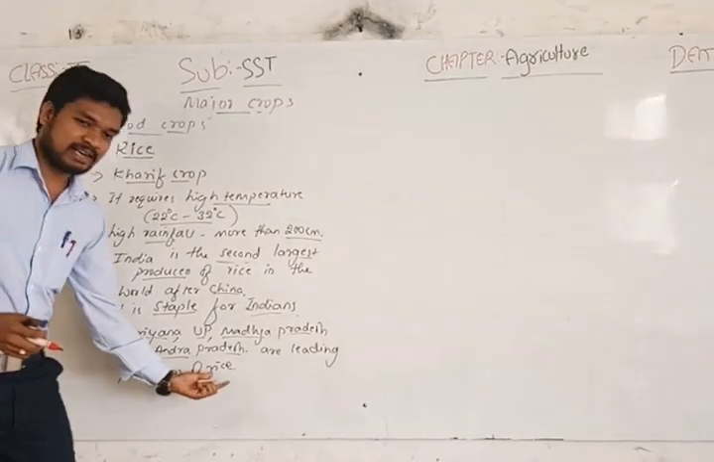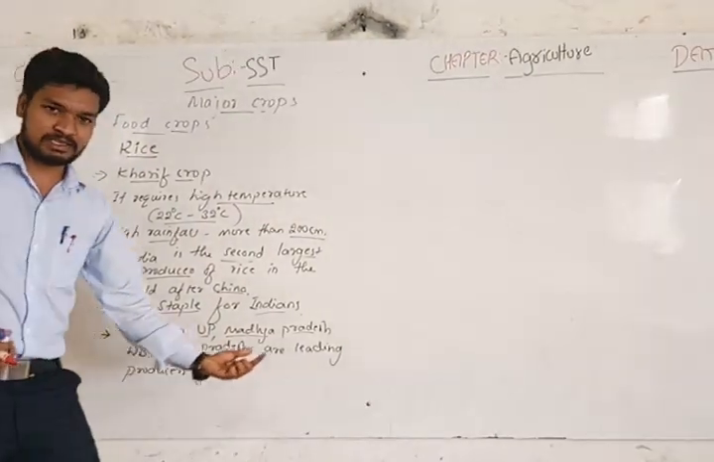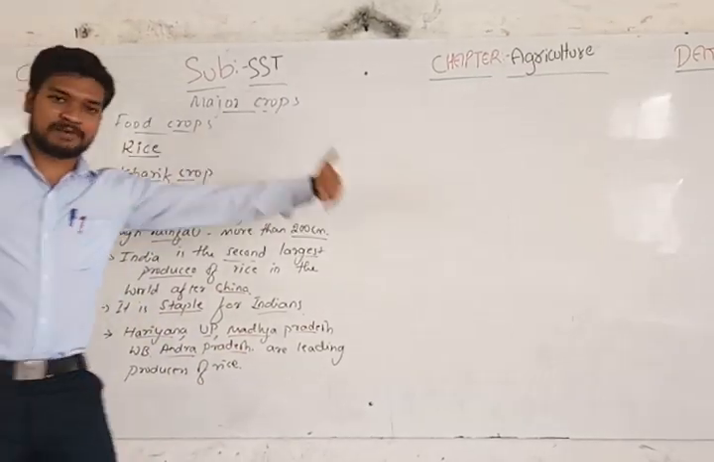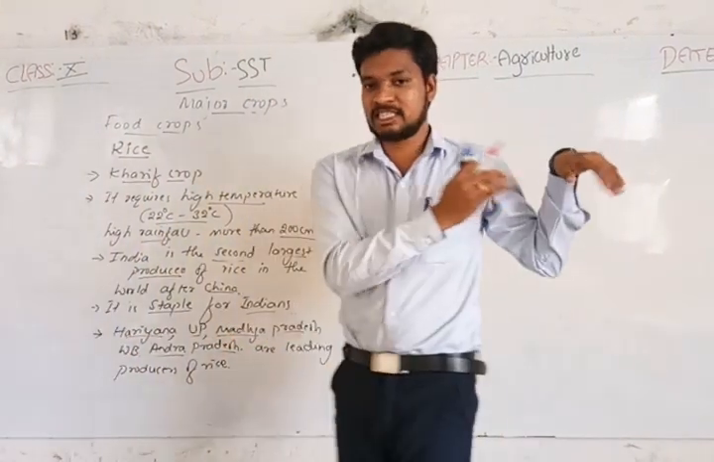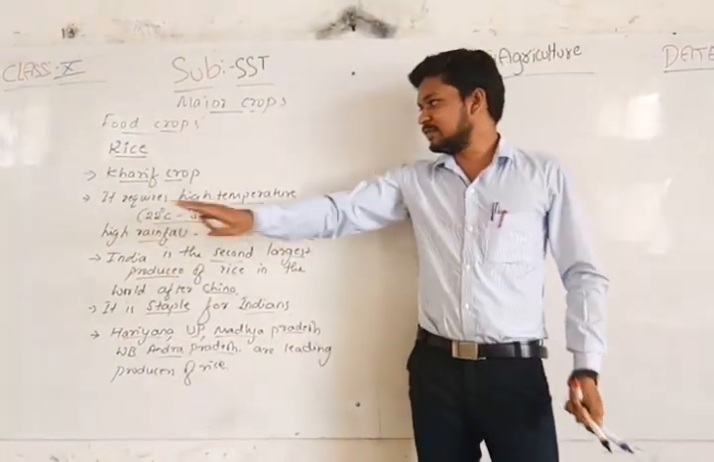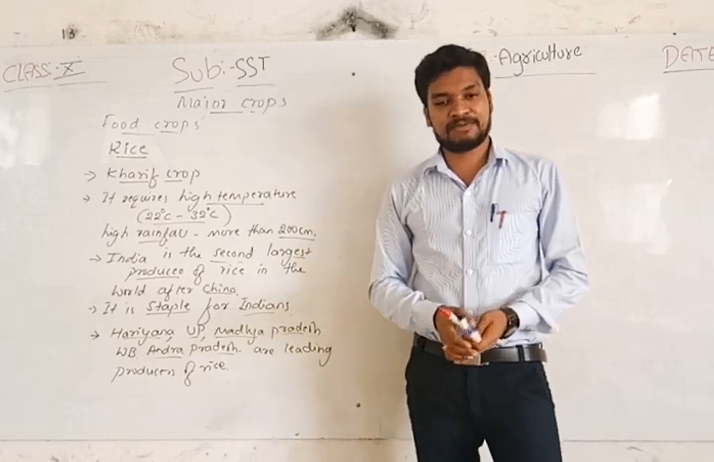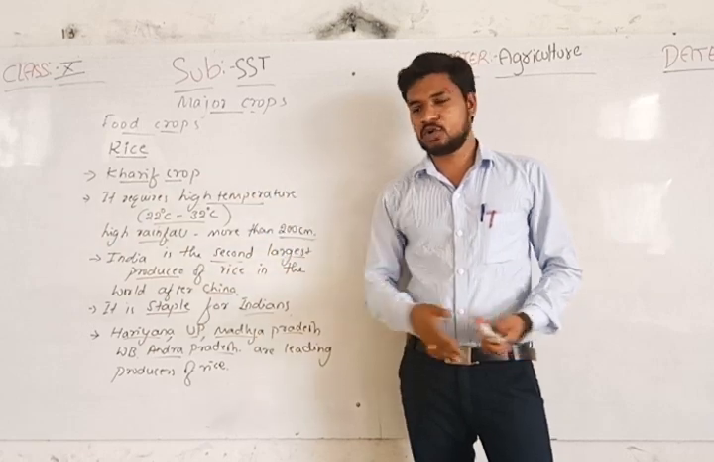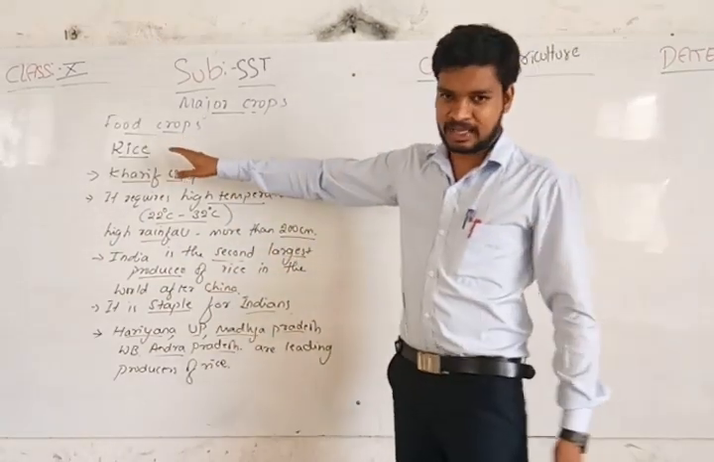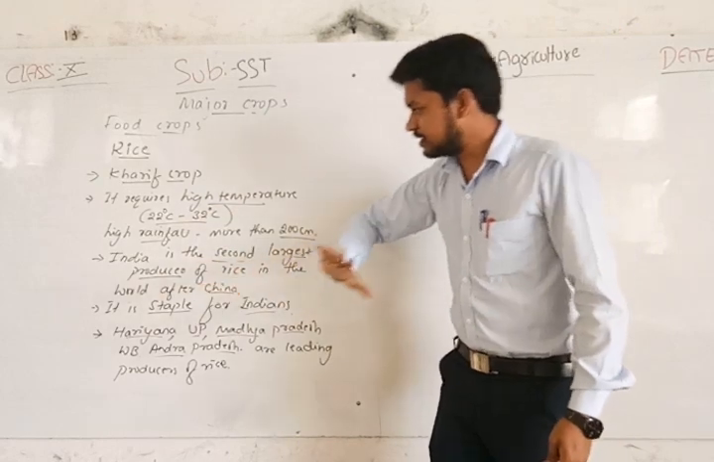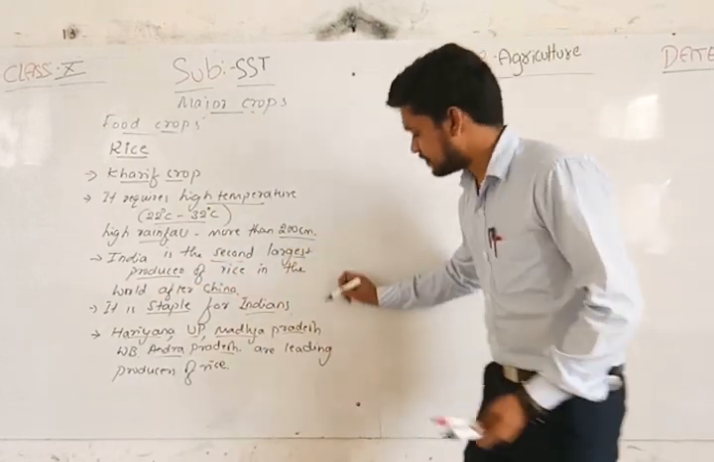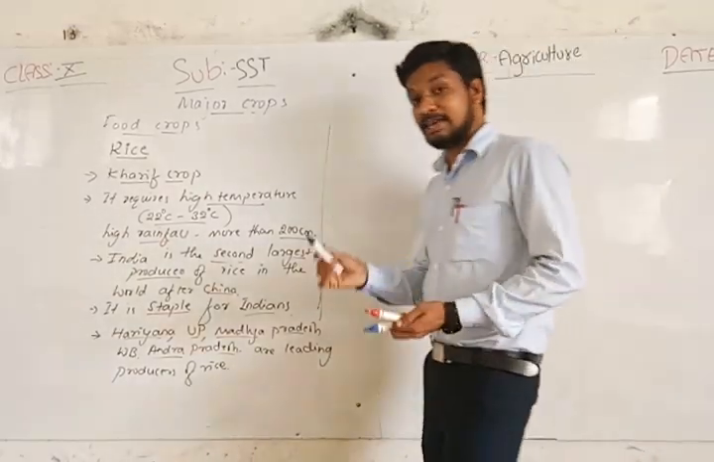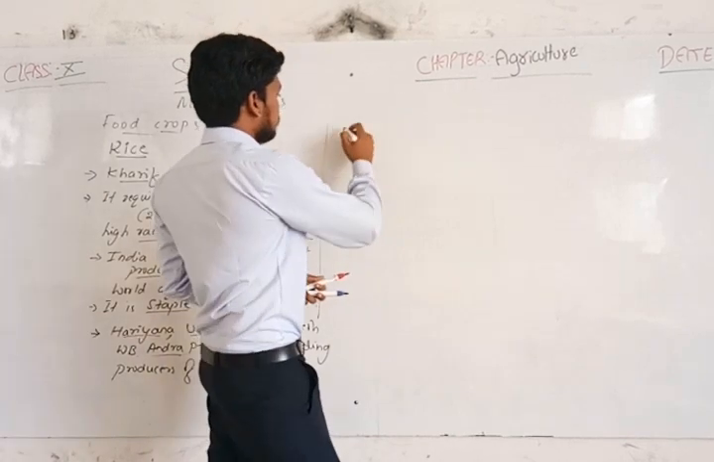Among all these states, Andhra Pradesh and Uttar Pradesh produce more rice. And the eastern part of India, what we call the seven sisters, they grow different types of rice. It's not mentioned here, so there's no need. These are the important points about rice. Then we will go to the next important crop. It's wheat.